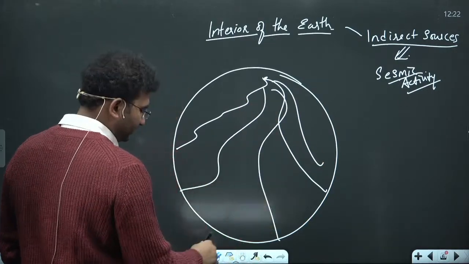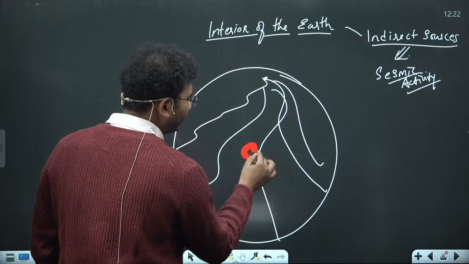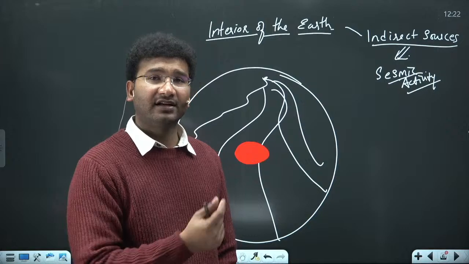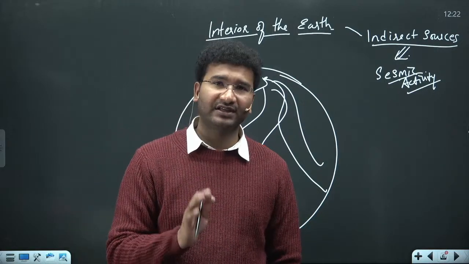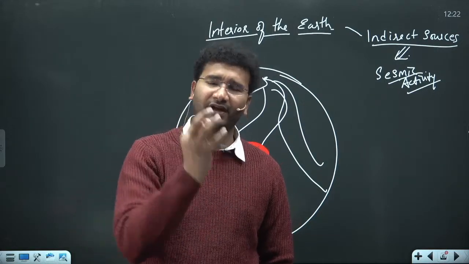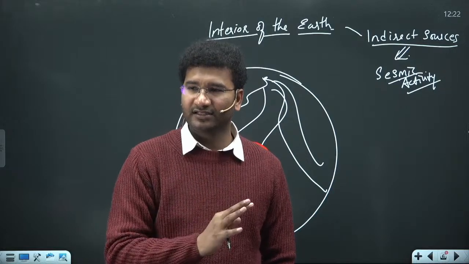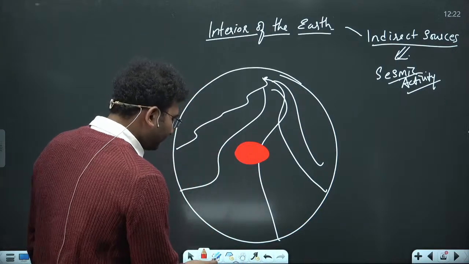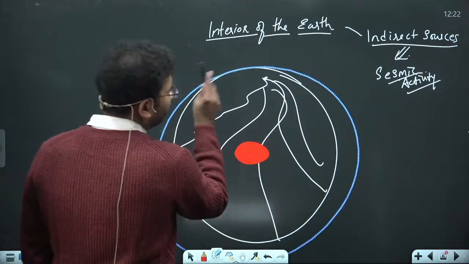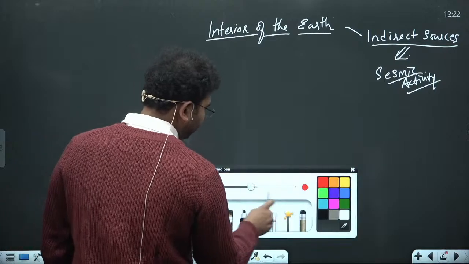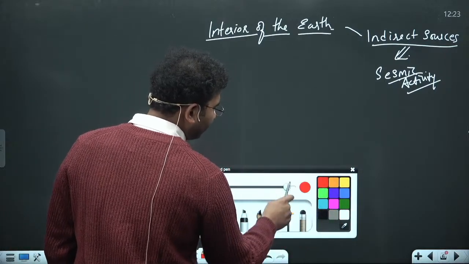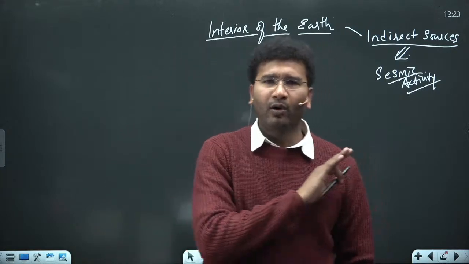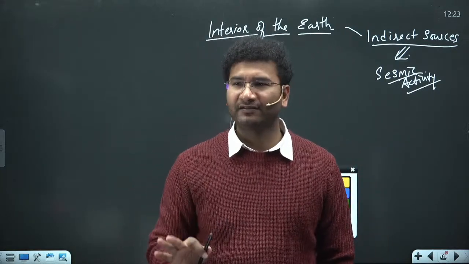और हमें ये पता चला कुछ ऐसे एरिया से जो इंटीरियर ऑफ द अर्थ में, which is core, जहाँ पे waves traveled faster, and there is a layer which is liquid where the waves traveled slower, and there is an area where the crust is present and the waves have traveled a little more slowly. So in the interior of the earth you will learn that there are three major layers, right? So what do we have within the interior of the earth? Whatever we got to know till date, all of this is based on the seismic activity itself.